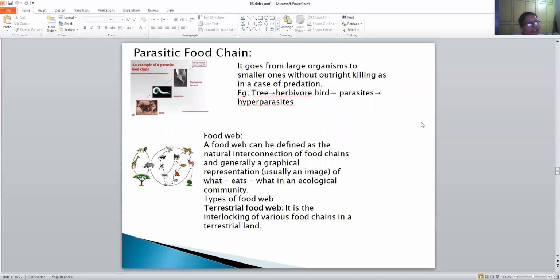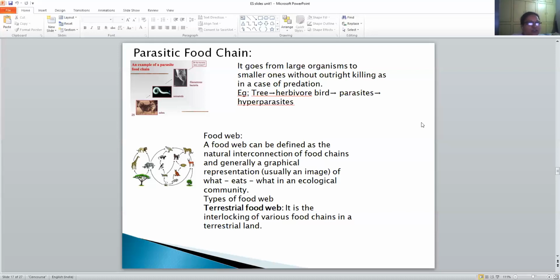Next, the last system is the parasitic food chain. It goes from large organisms to smaller ones without outright killing, as in the case of predation. For example, a tree is eaten by a herbivore bird, then parasites, and then hyperparasites. So till now we discussed the food chain, that is eating and being eaten by organisms. There are three types: grazing food chain, detritus food chain and parasitic food chain.